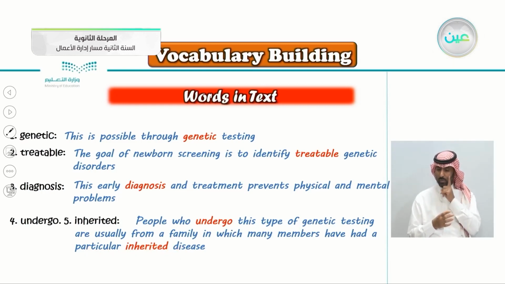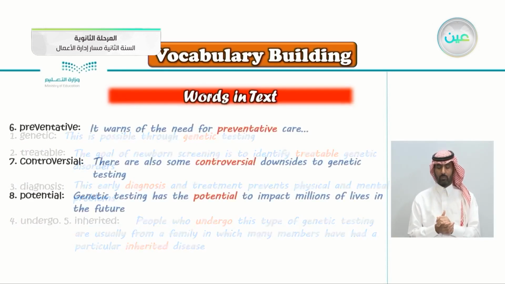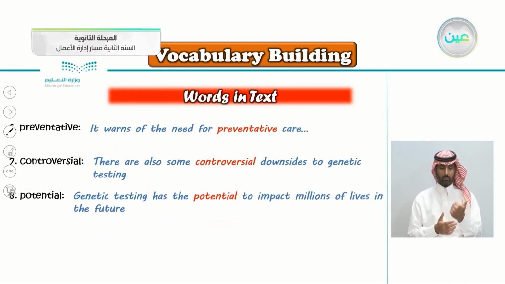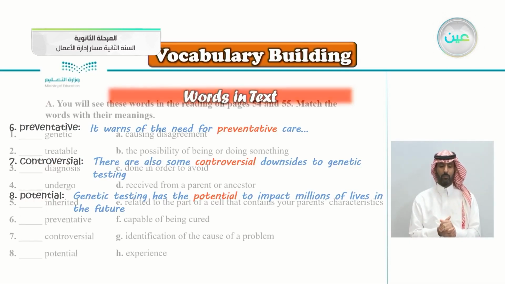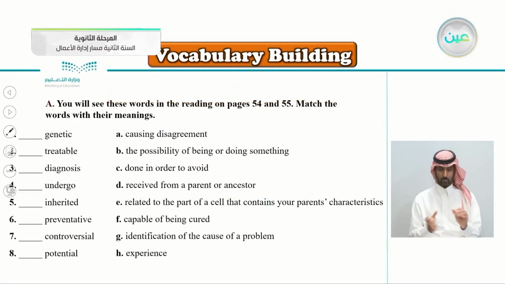Inherited disease. So we will see what's the meaning of inherited later. Number 6, preventative. It warns of the need for preventative care, and we have the word controversial and the word potential.